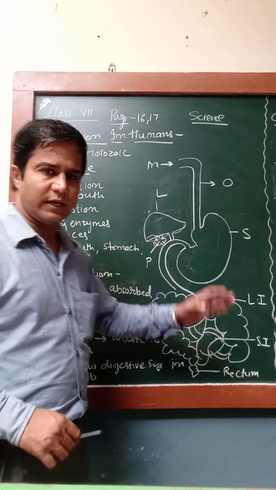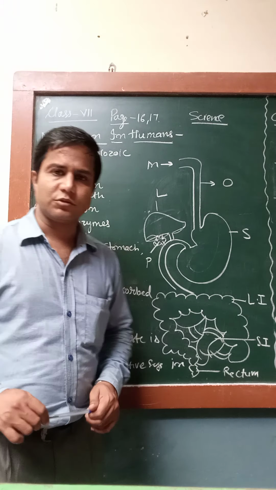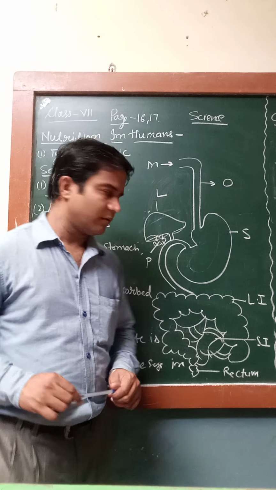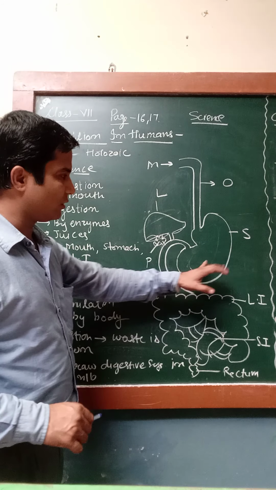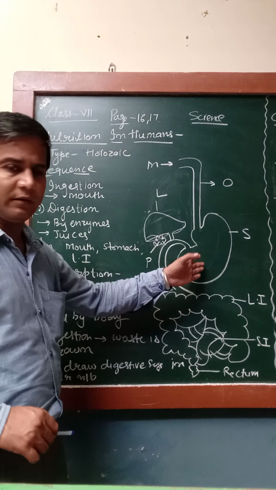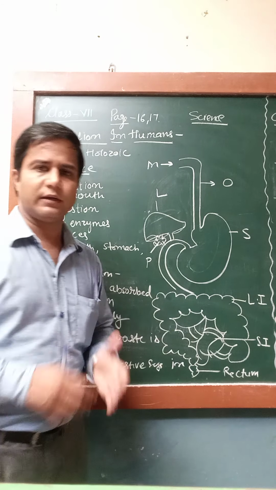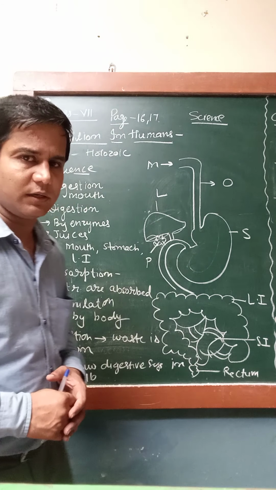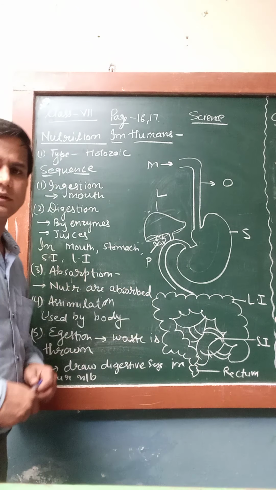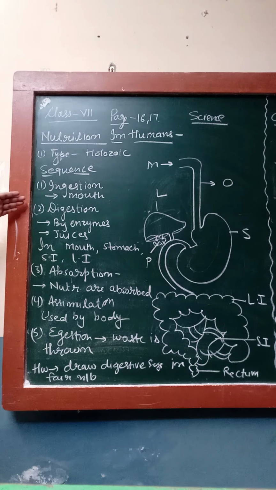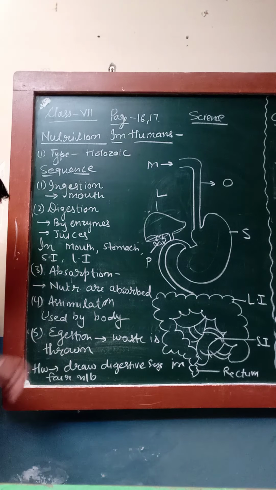There is HCl acid also present in the stomach, so that the harmful microorganisms may die due to the action of the HCl, and the food molecules are easily mixed up, or blended with each other, and thick juice is made inside the stomach. So after digestion, there is absorption.